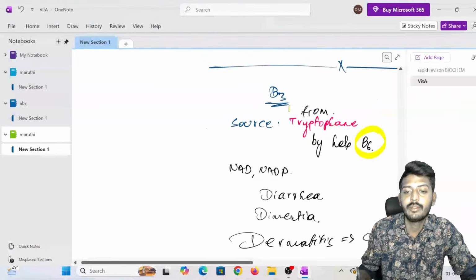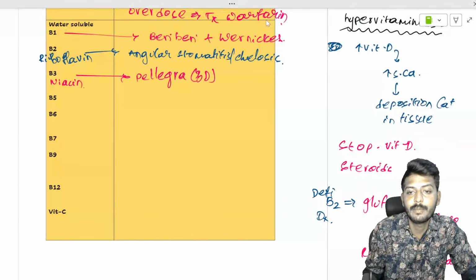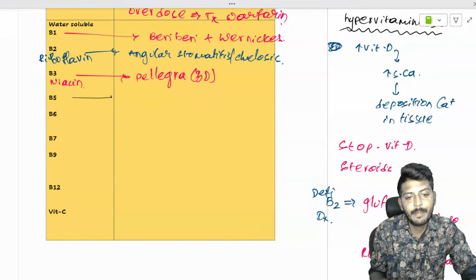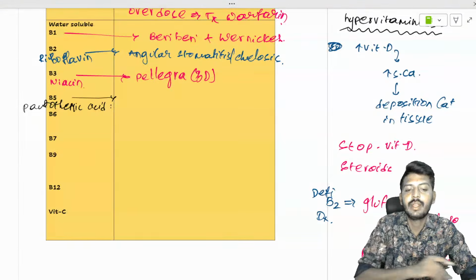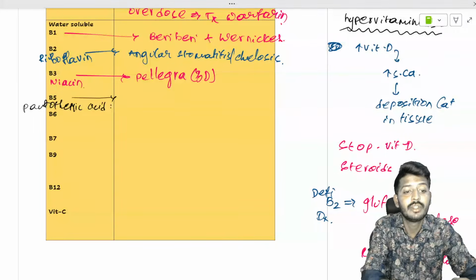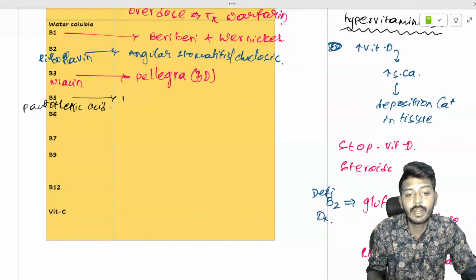Once we understand vitamin B3, let's go to the next aspect, B5. B5 is also called pantothenic acid. Deficiency of pantothenic acid leads to burning feet syndrome.